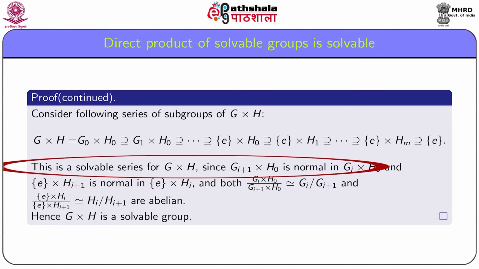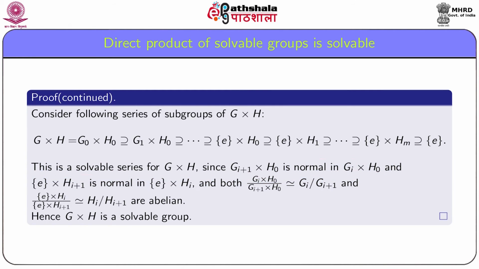Now we show that this is a solvable series for G × H. For this, it remains to show that the factors of the series are abelian. Note that for the factors corresponding to the first part, the factors are Gi × H0 by Gi+1 × H0, which is isomorphic to Gi by Gi+1.